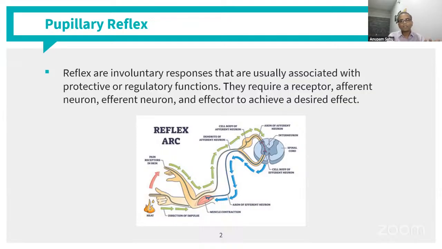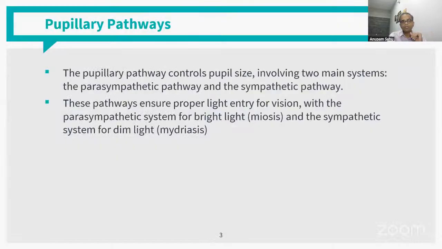So in the eye, what is the receptor? It is basically the photoreceptors, and more importantly, the retinal ganglion cells, or rather the intrinsically photosensitive retinal ganglion cells, which play a major role in our pupillary reflex. So we need to know which is the afferent pathway, the efferent pathway, and the effector, which is going to lead to the effect of the pathway.